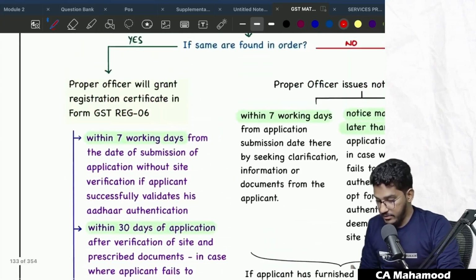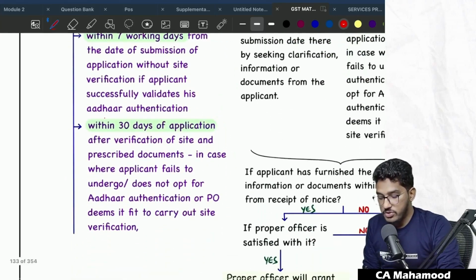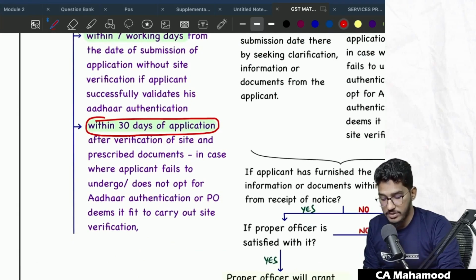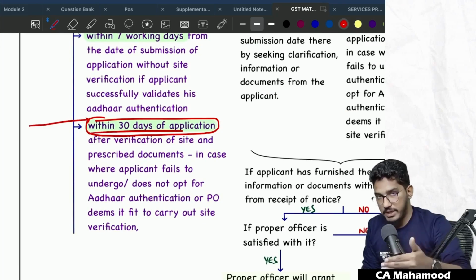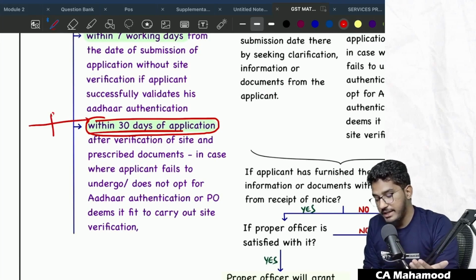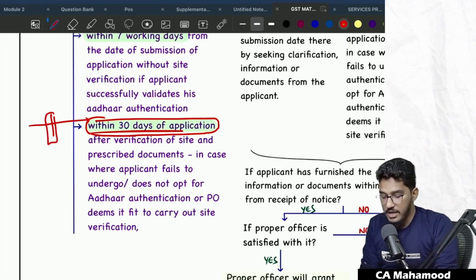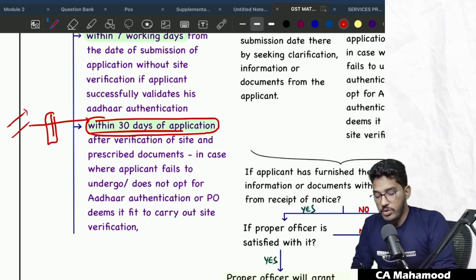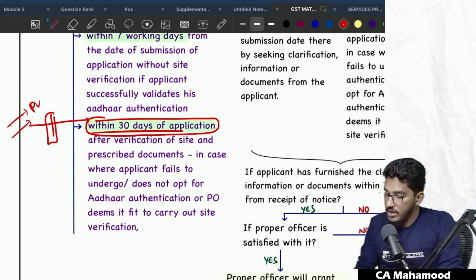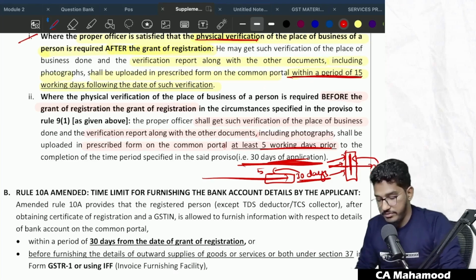See, in case physical verification is required, the proper officer should grant the registration within 30 days of application. So in case he is doing physical verification, within this 30 days you have to take appropriate action. At least 5 working days prior to the completion of 30 days, the proper officer should upload all the documents and photos, whatever he has done regarding physical verification. Understood? So this is what they are trying to refer to here.